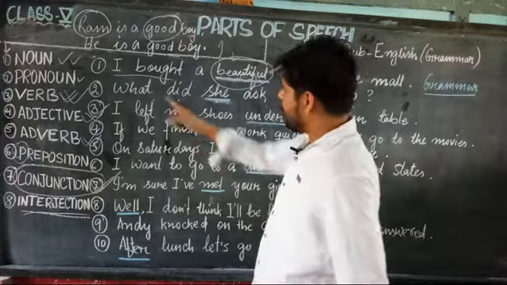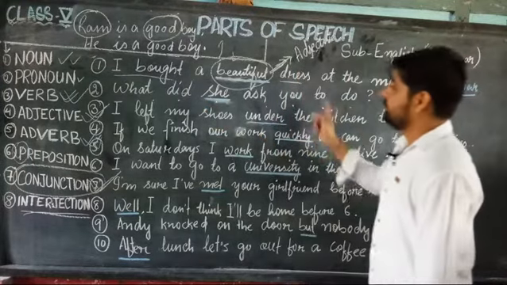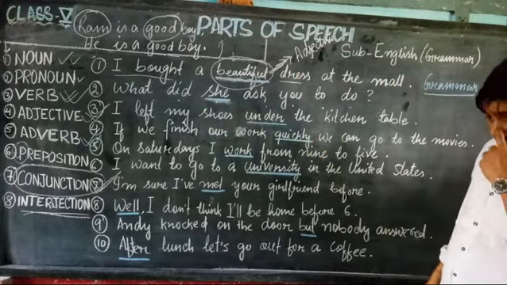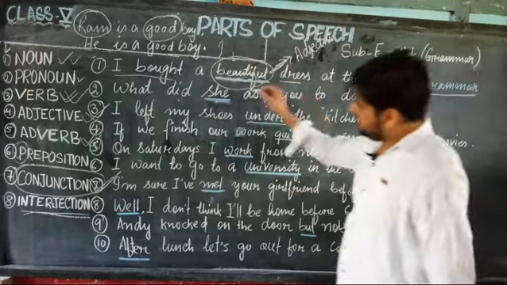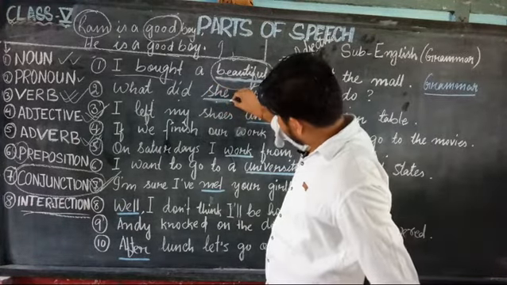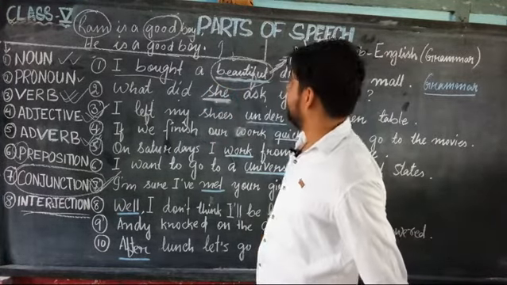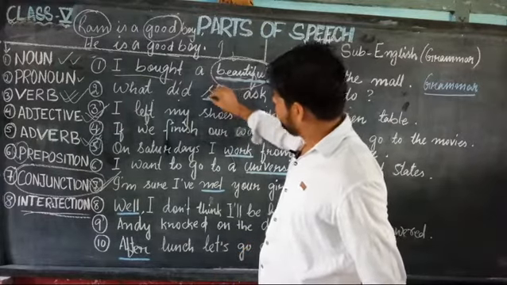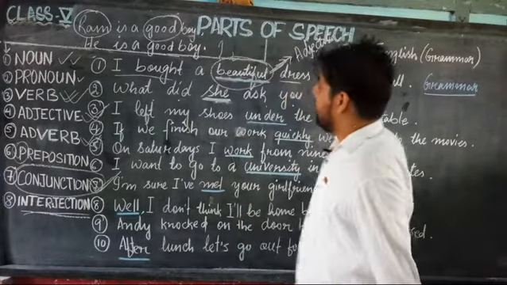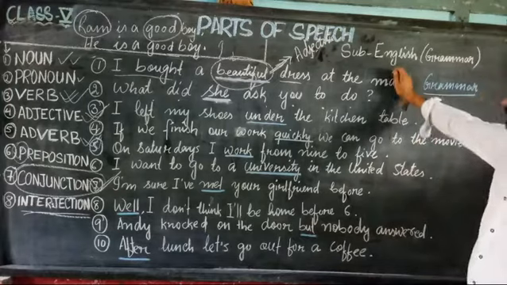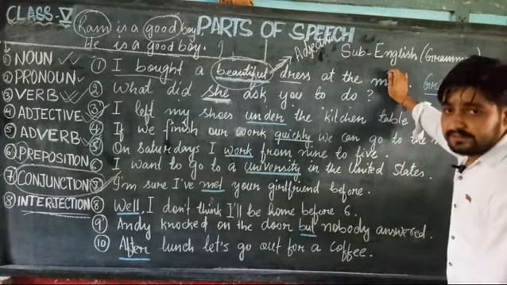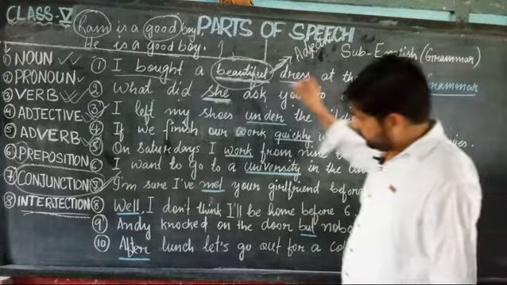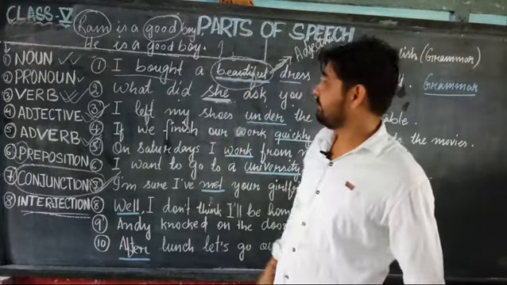Now the second question. The word she is underlined. What part of speech is this she?